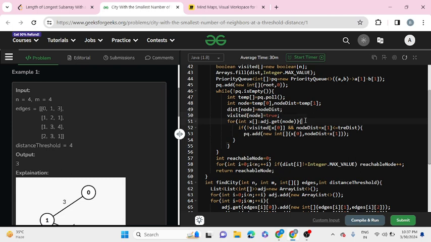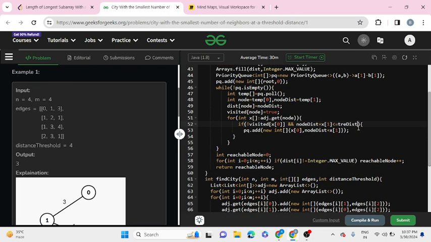Then we iterate over all its neighboring elements as stored in our linked list. We check if we have already visited the neighbor node, and then we check using this condition if the node distance plus the current distance is less than or equal to our threshold distance. If both of these conditions are satisfied, we add it to our priority queue.